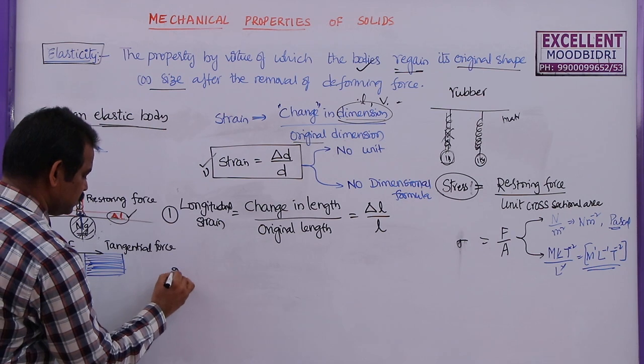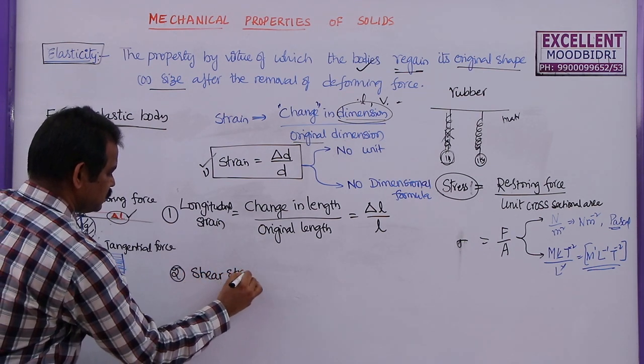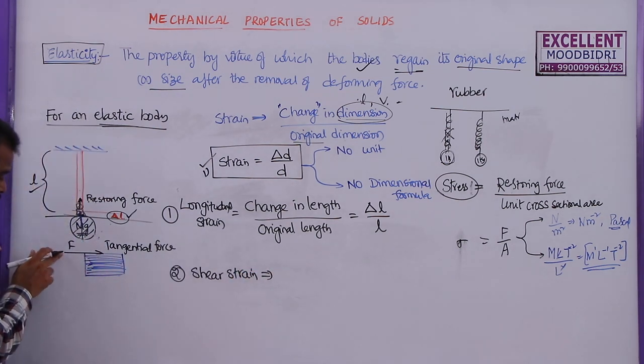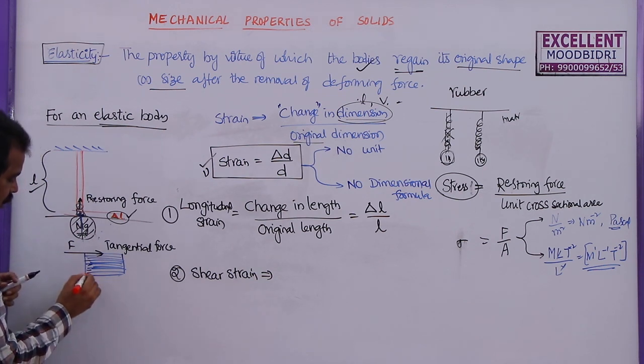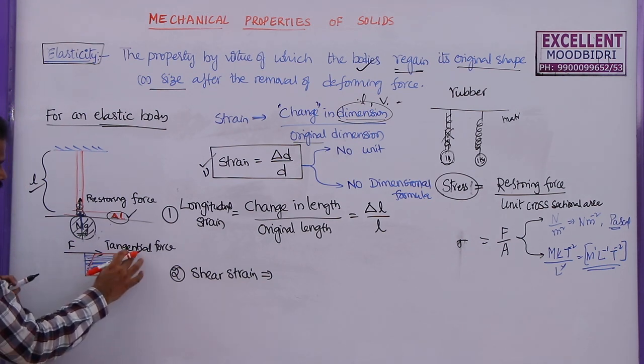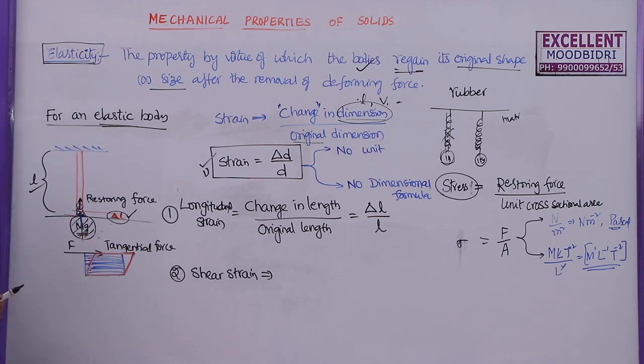The second one is shear strain. So how to find this shear strain? Whenever this force is applied tangentially, after a small interval of time, this will change its shape like this. This red colored one is the new shape of this body. Now how to find this shear strain?